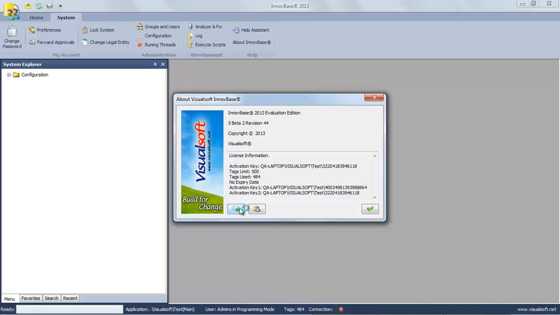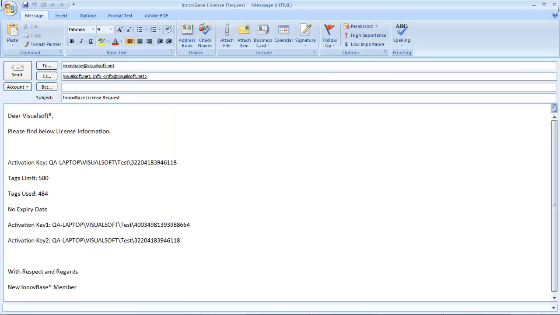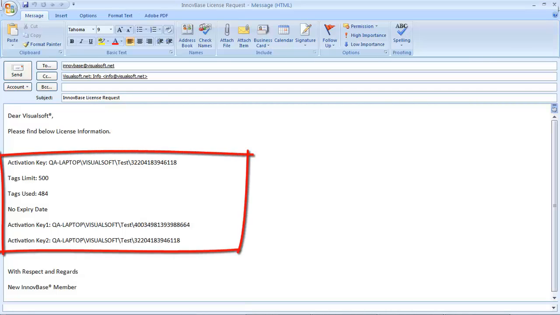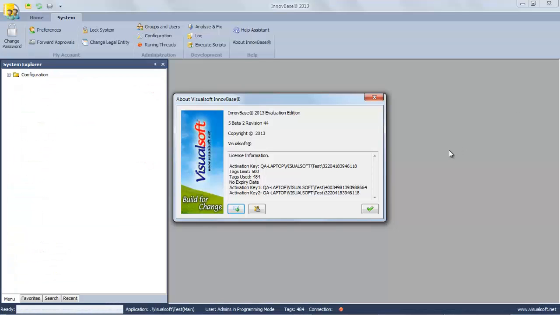Click on Send by email. An email message is automatically created with the needed information and you only need to click Send. You can also purchase a license from Visualsoft.net online.